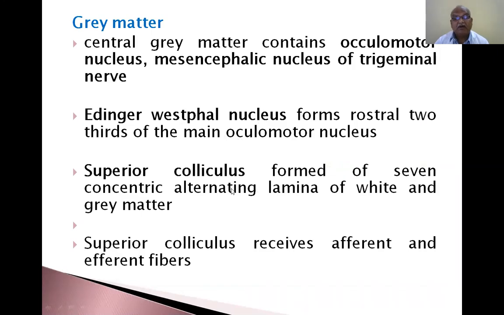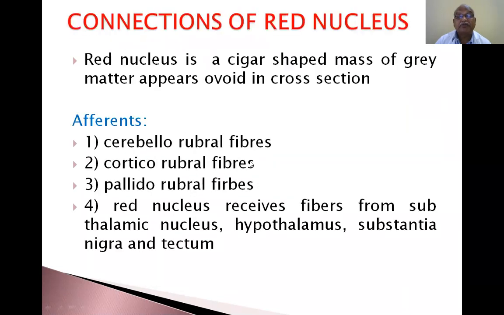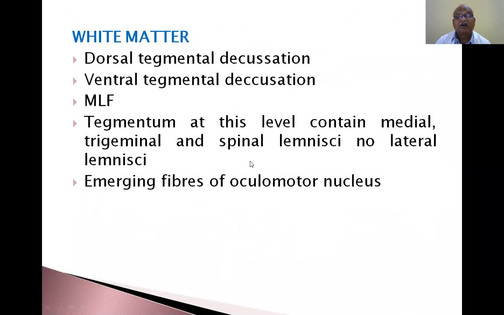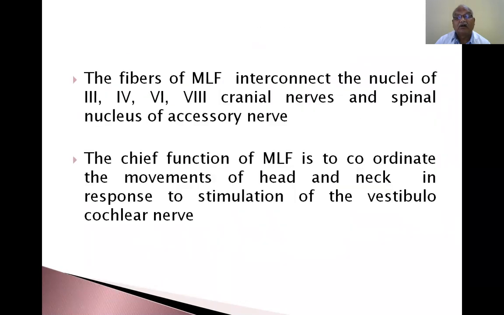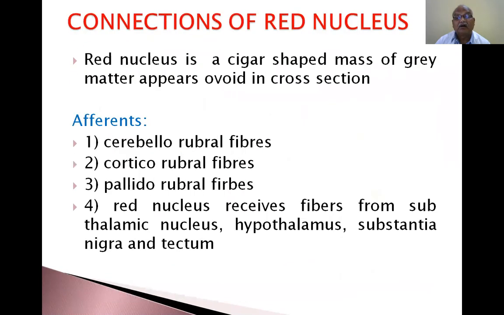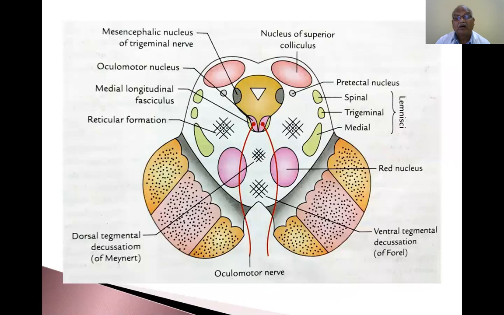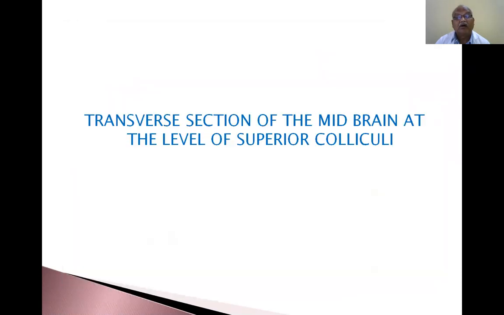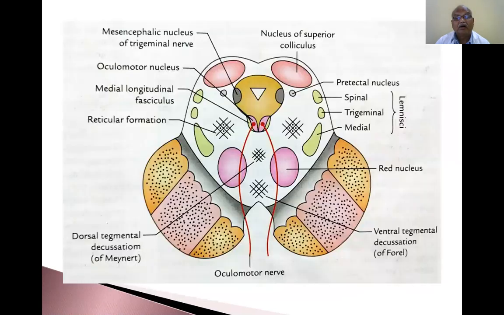Superior colliculus is formed of 7 concentric alternating laminae of white and gray matter. I will show you the diagram of the superior colliculus. Now this is the superior colliculus. This is the structure of the superior colliculus.